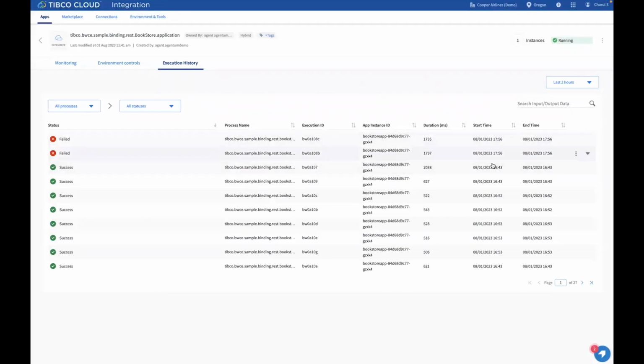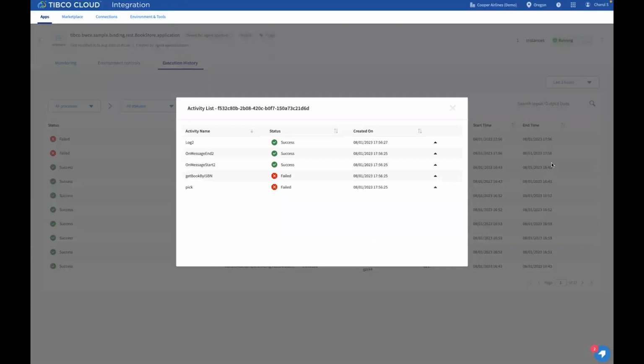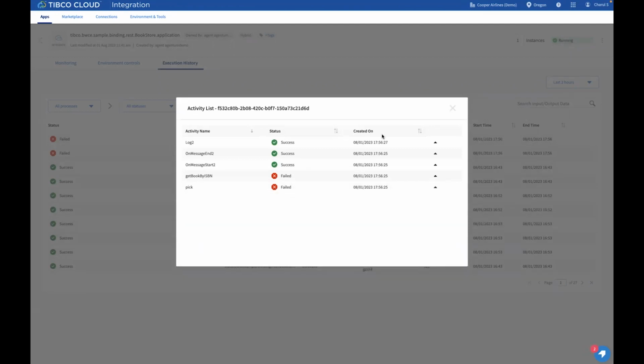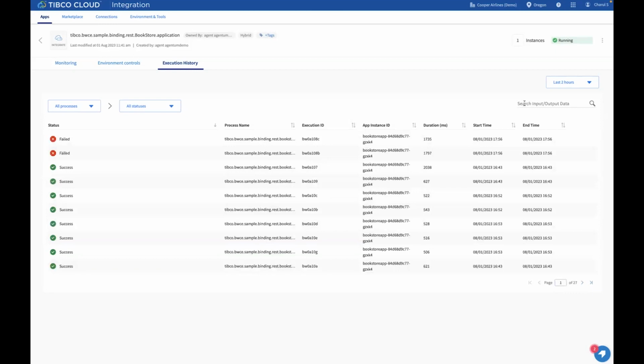So this is the faulted transaction. You can go into the details of that specific process. We have a list of all the activities here, and if I click on the failed activity, I will be able to see the wrong input as well, which we have provided. We can also search the created jobs on the basis of input-output message data. Let me try to search on the basis of the input which I have provided.